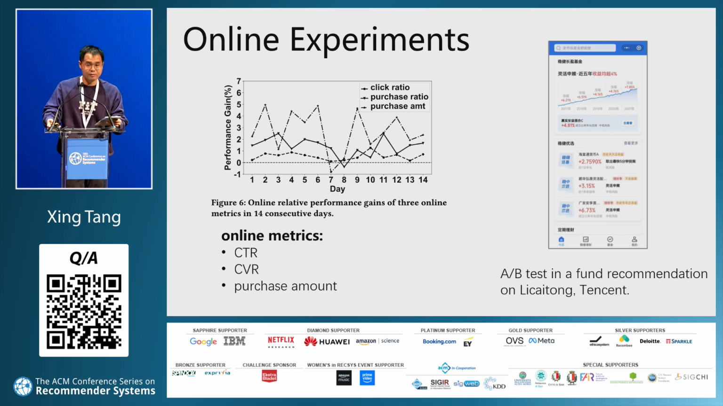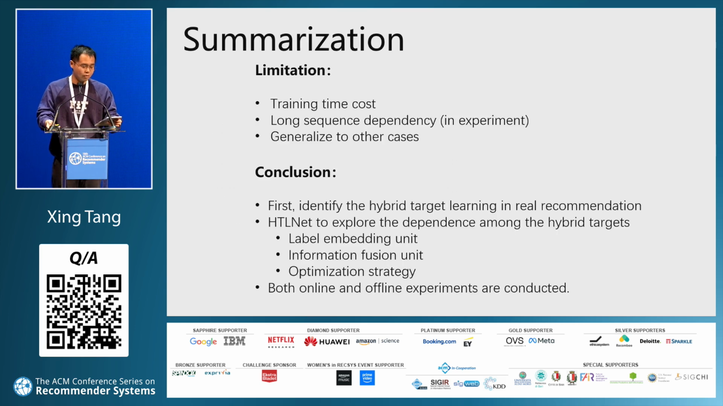Finally, we summarize some limitations here. One is the training time cost. Our method actually needs some extra training resources. Then, as a reviewer suggested, we also deploy it in a long sequence dependence task. This is under experiment. Finally, some techniques can also generalize to other cases, such as the label encoding unit can be generalized to conversion-based prediction.